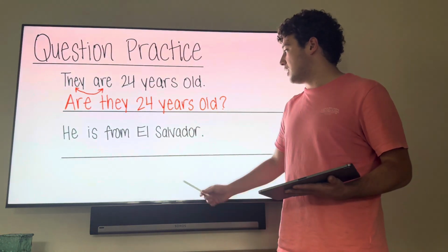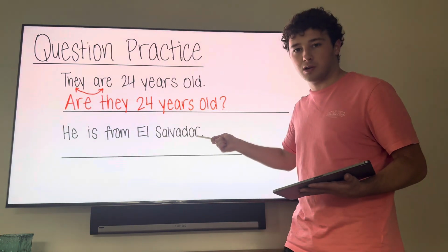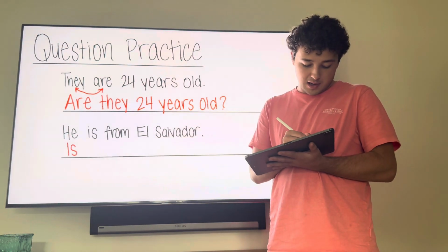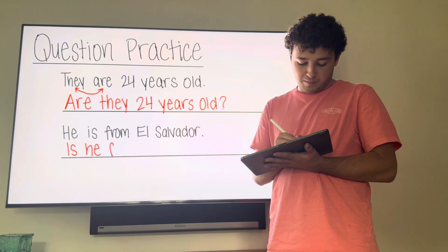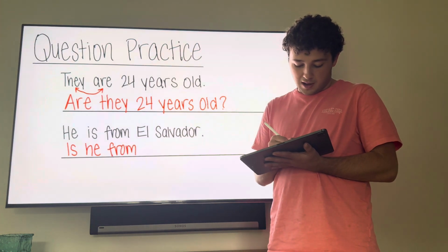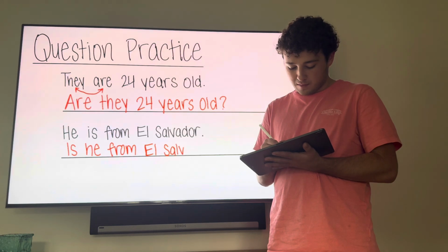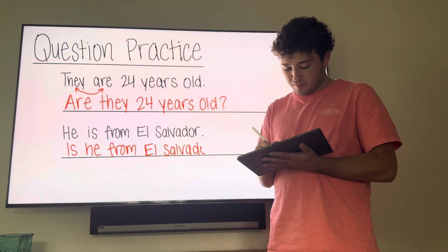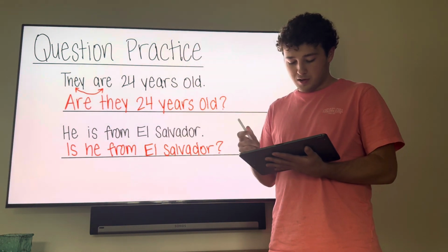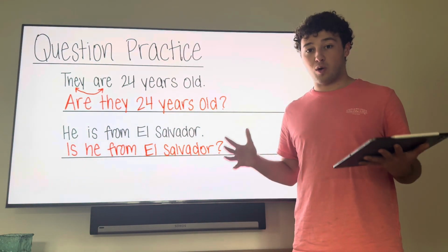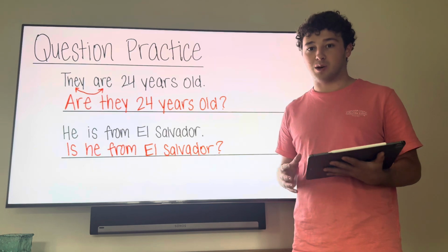Now, how about this one? He is from El Salvador. We would say, is he from El Salvador? Just like that. So that is just some more practice with formulating questions from statements with the verb to be.